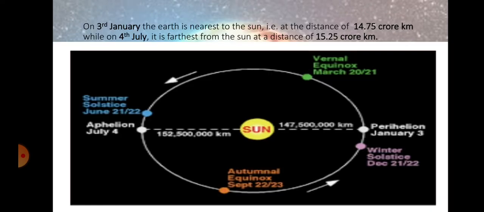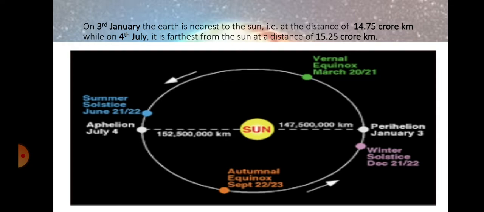Now we'll see what will happen on 3rd January. On 3rd January, the earth is nearest to the sun, that is at the distance of 14.75 crore kilometers. You can see on your screen the distance is shown.